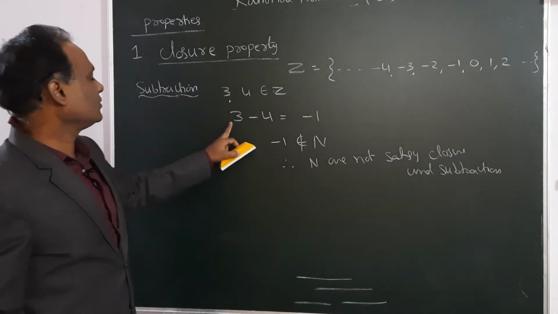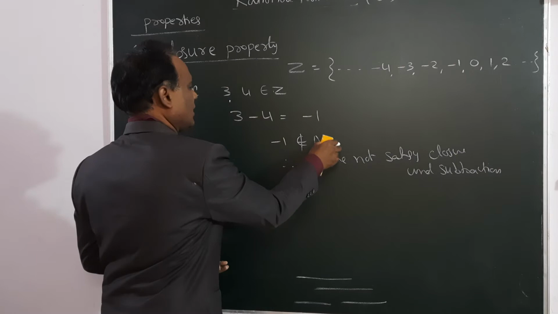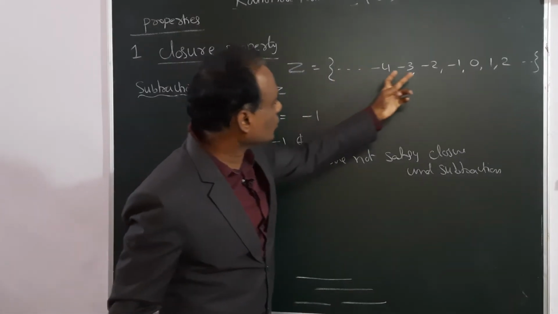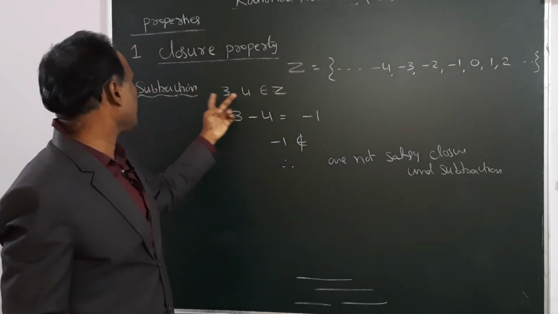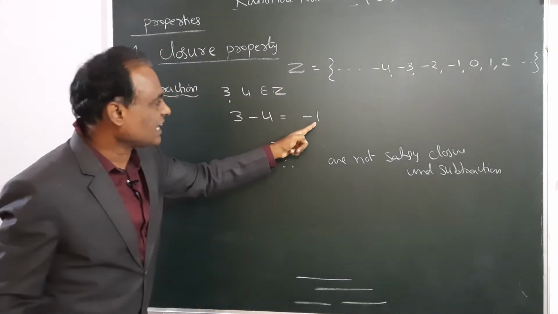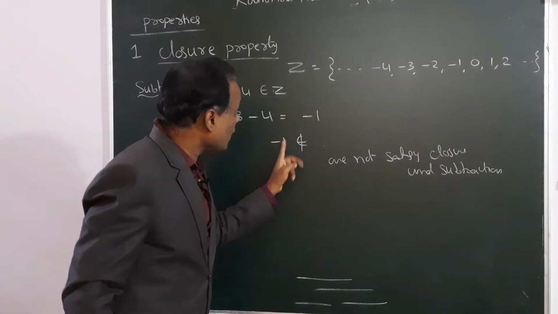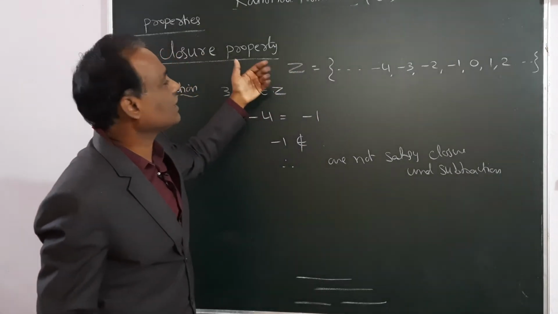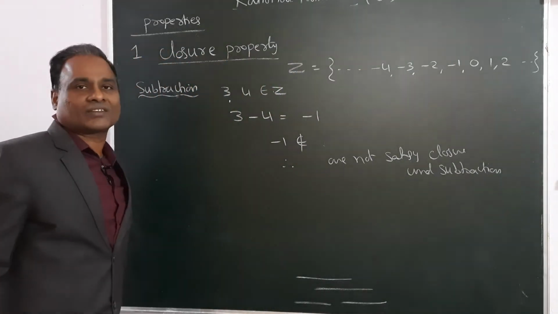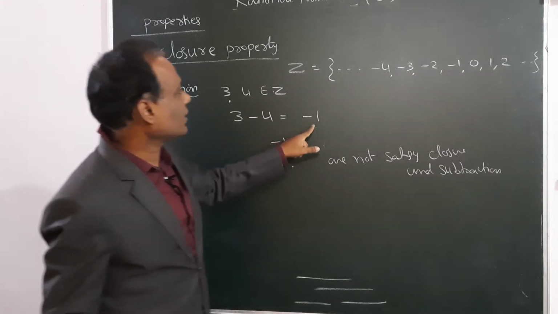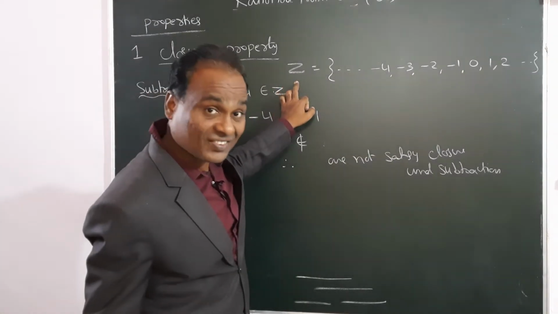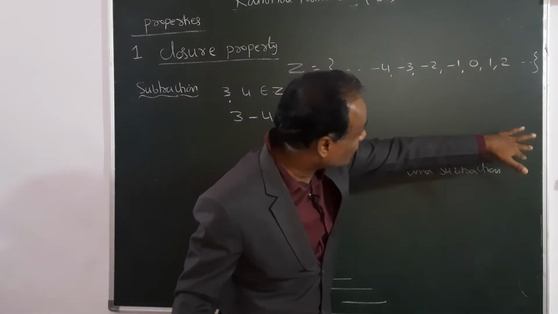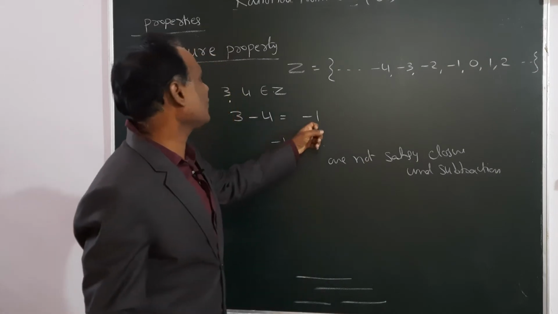I will subtract. 3 minus 4 is minus 1. So does minus 1 belong to the set? I took two numbers from this set and applied this operation. I got the answer minus 1. The answer should also be present in this set. If it is in the set, then we say that it is satisfying the closure property under subtraction. Otherwise, no. So now let us see. Is minus 1 an integer? Yes, minus 1 is an integer. Integer means it will have negative numbers, positive numbers, 0.